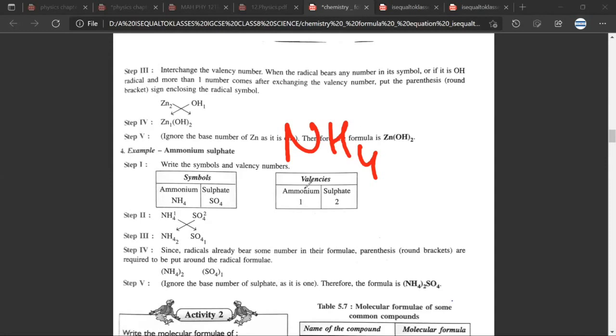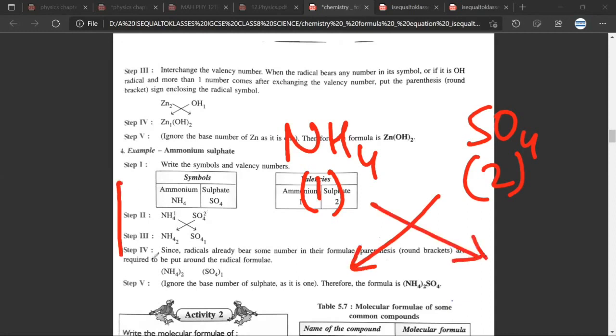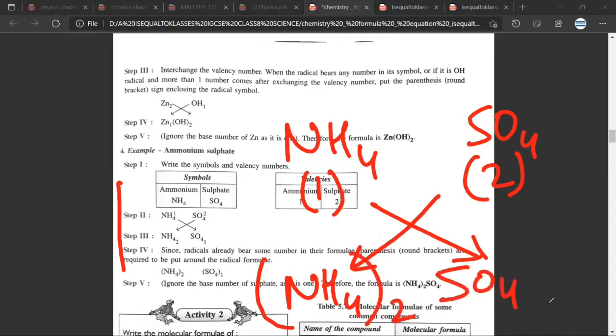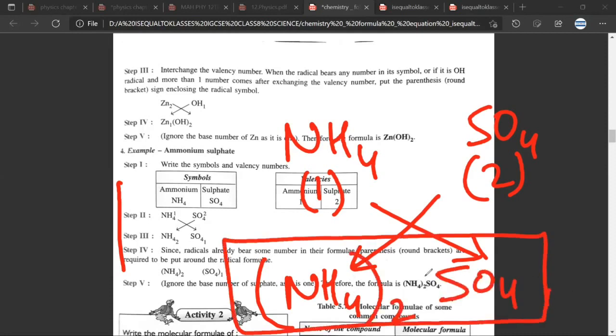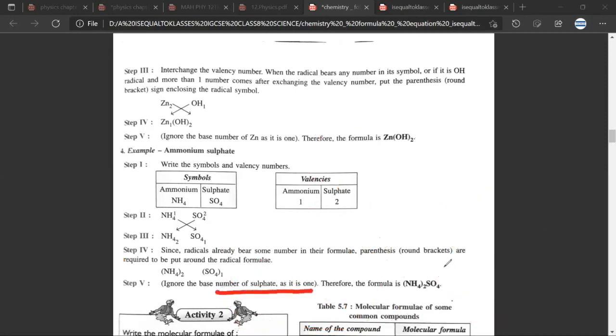So for example, ammonium has a valency of 1 and sulfate has a valency of 2. Crisscross. This is what they have done here. So NH4 would have to be taken twice and sulfate is taken once. Any doubt? No, sir. And that is what they are writing here. Therefore the formula is ammonium sulfate.